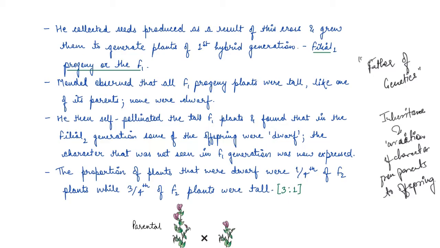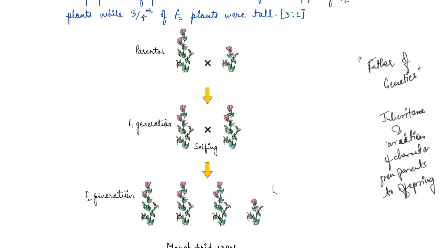He then self-pollinated the tall F1 plant, the F1 progeny that he found, which were always tall, and found that in the second generation, in the filial 2 generation, some of the offspring were dwarf, while remember again that the parent is tall. Now, this character was not seen in the F1 generation.